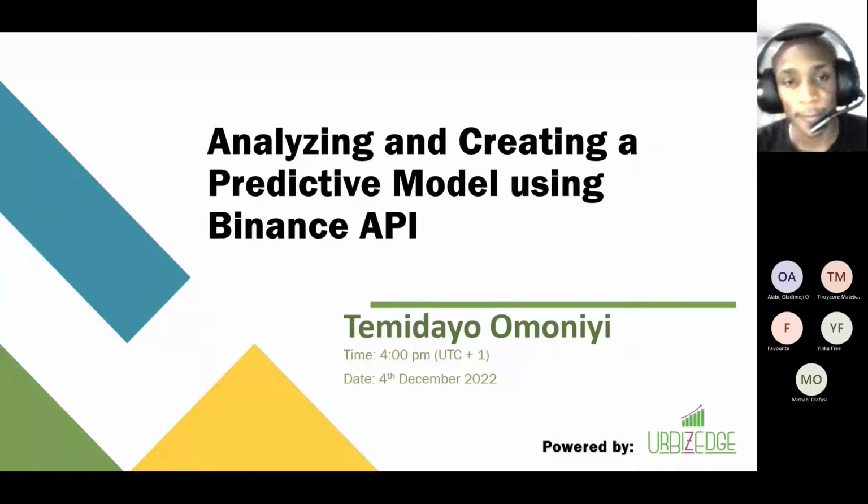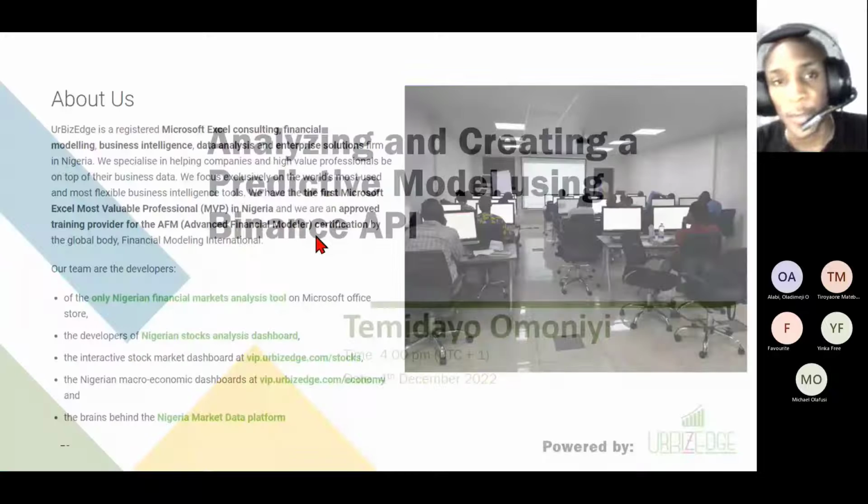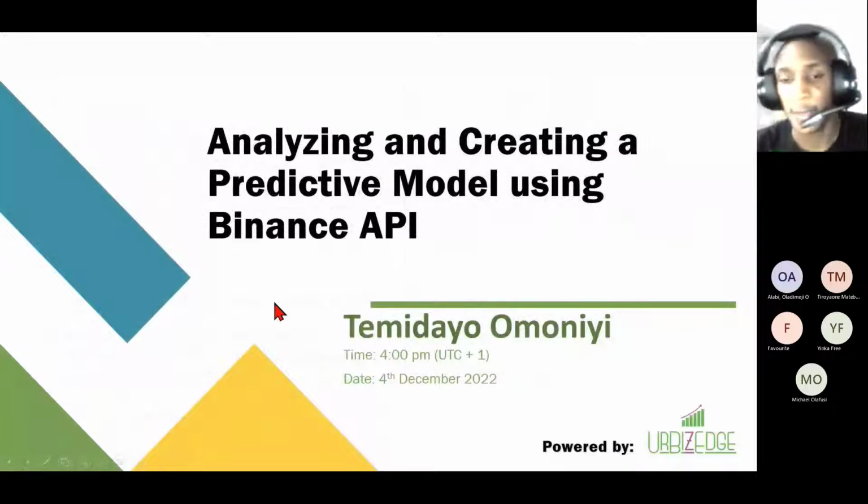Another session brought to you by UrBizEdge. For today's session, we're analyzing and creating a predictive model using the Binance API. Today's session is brought to you by myself, Temidayo Omoniyi.